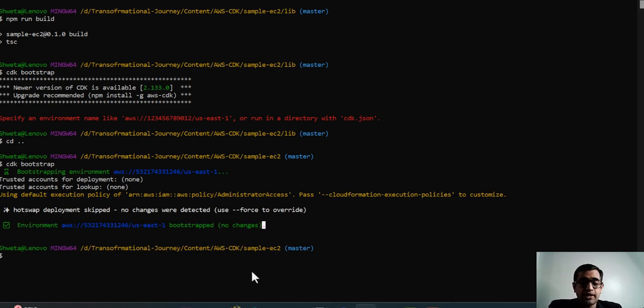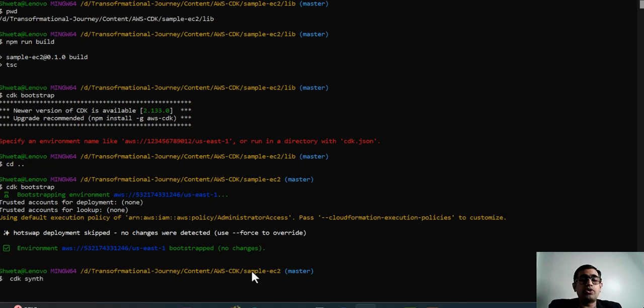Now the next thing, as I said, we will do CDK synth, which synthesizes the template and shows what all the resources are that are being created. It will give us that in a nice template format, and once we say CDK deploy, it will show the resources again but in a different tabular format. If you say yes, then it is going to put all of those resources within the account that you have created.